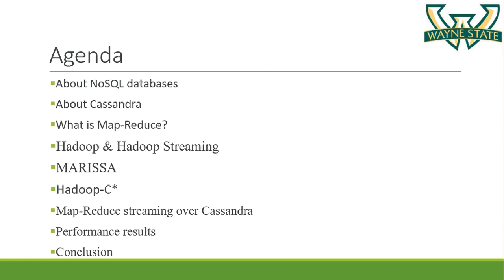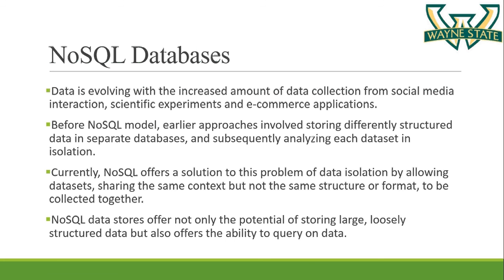So I'll talk about what are NoSQL databases. I'll talk about Cassandra. Also, I'll explain what is MapReduce, but not in detail, just an overview of MapReduce. We'll see Hadoop and Hadoop streaming framework, what is Marisa, Hadoop C, MapReduce streaming over Cassandra. We will use all the three frameworks to implement MapReduce over Cassandra. We will see the performance results of some experiments carried by the authors on Cassandra datasets using these three frameworks, and finally the conclusion.